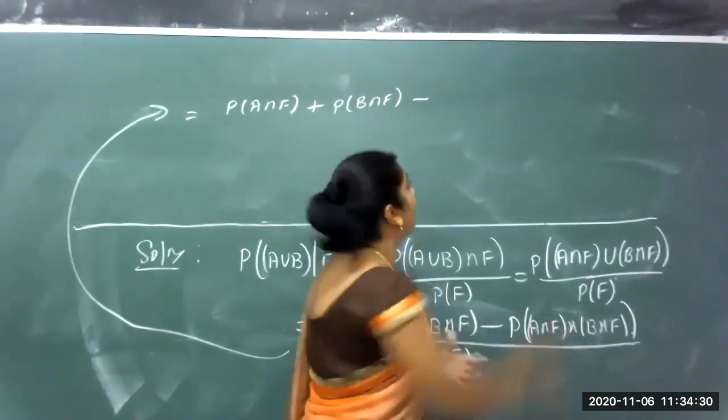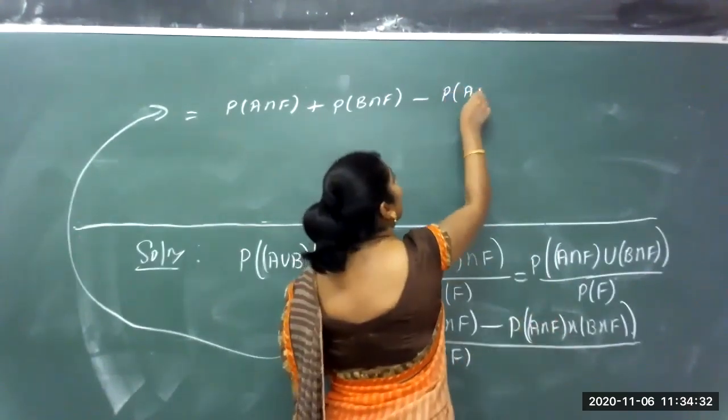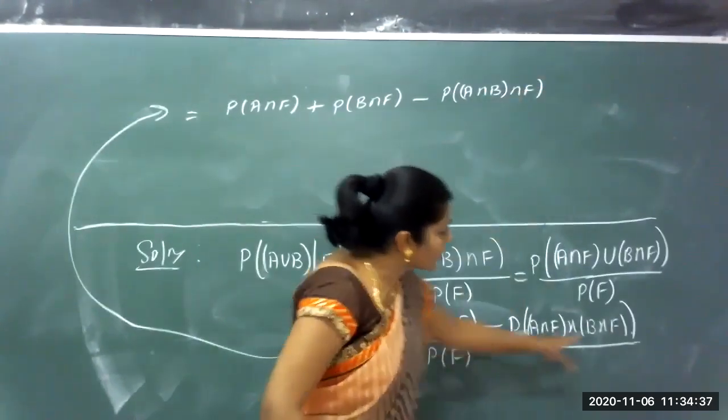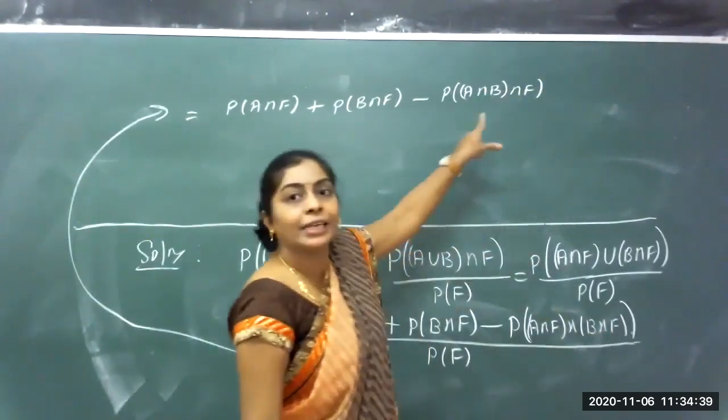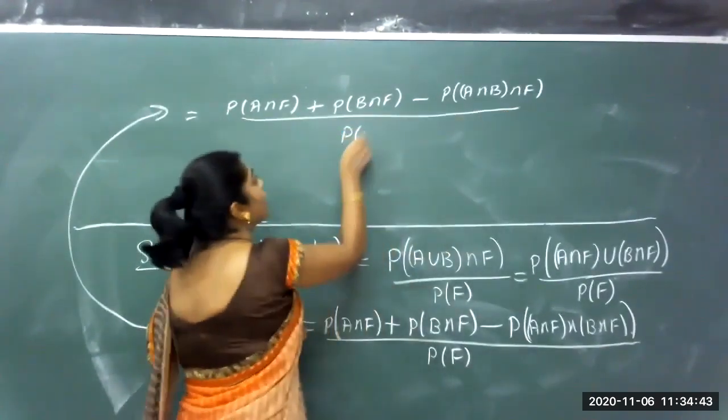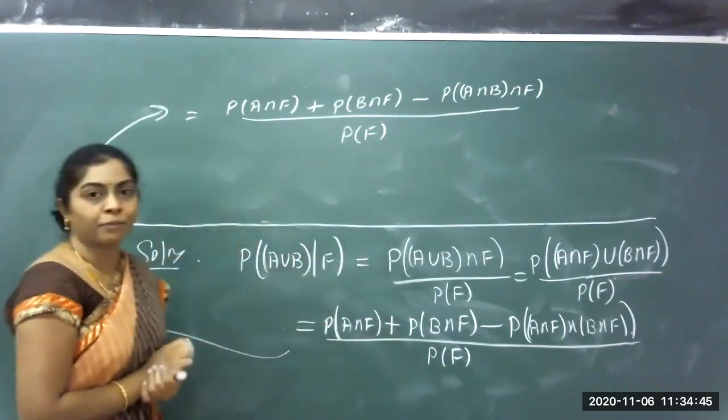Again I reverse that. Can I write this as A intersection B intersection F? The operation uses the intersection clause. So A intersection B intersection F divided by probability of F in the denominator.